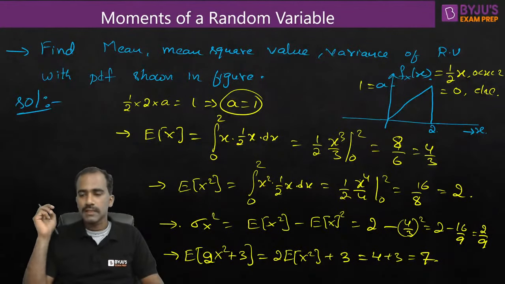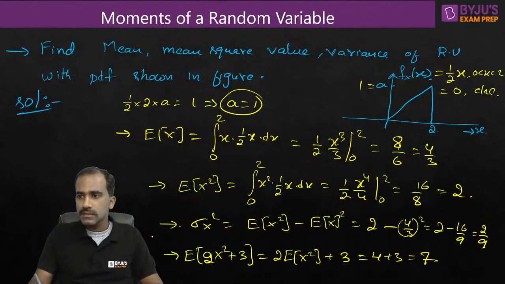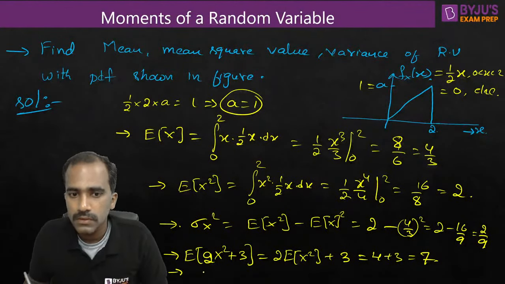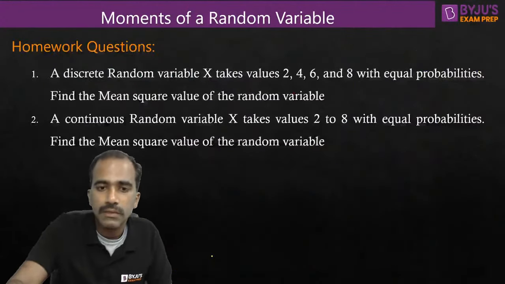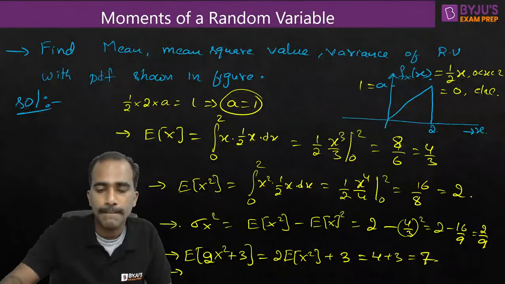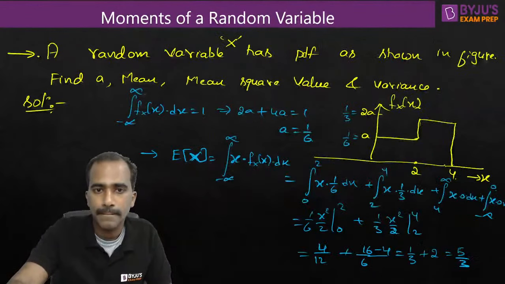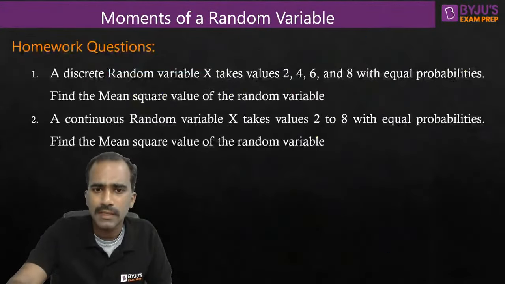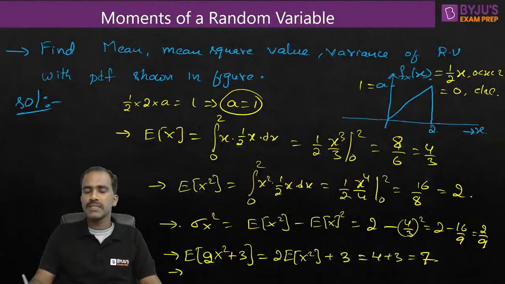Okay, we can solve it like this. Fine. Similarly, one more also we can discuss. Okay, let me go to the next slide. So like this, any modification instead of 2x square plus 3, some other function, also you can solve it with the help of basics of expectations and properties of expectations.